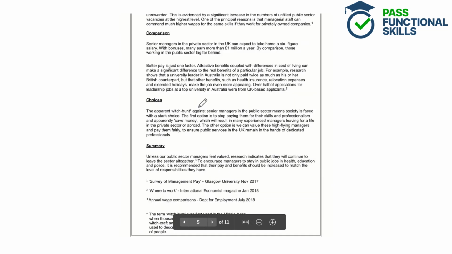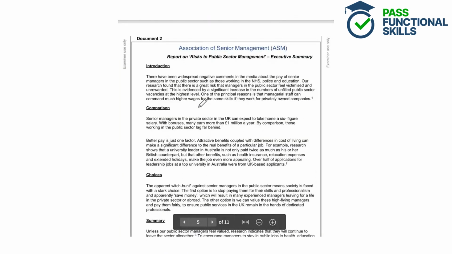So let's have a quick scan of the document. So we can see that it's a report on the risks to public sector management. So already we can see it's quite a serious topic, and it's a report which is usually quite a serious text type with lots of facts and figures and statistics.